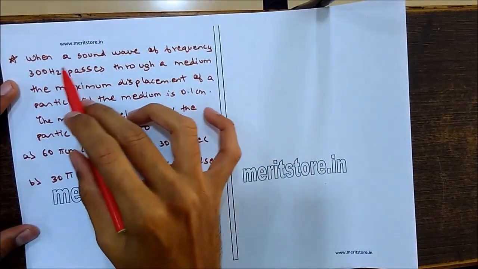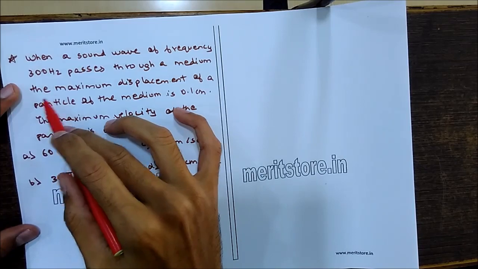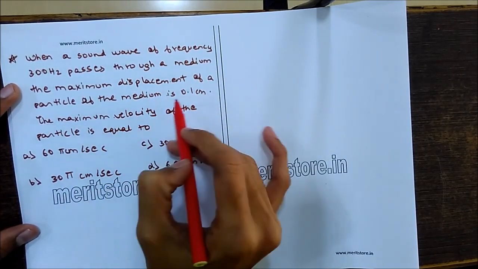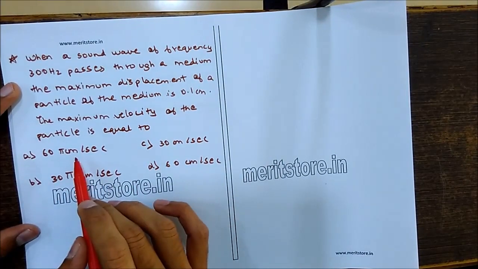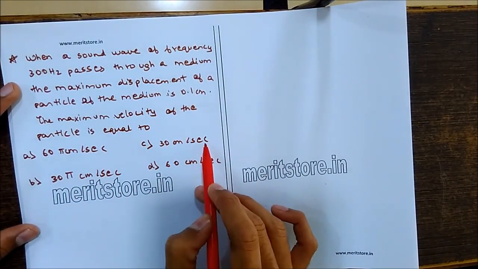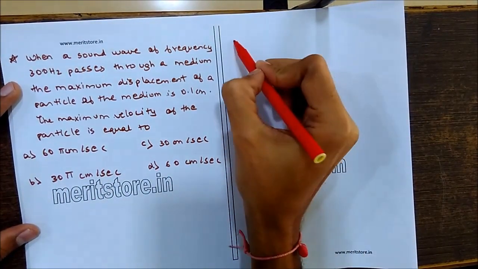Question number 2. When a sound wave of frequency 300 Hz passes through a medium, the maximum displacement of a particle of the medium is 0.1 centimeters. The maximum velocity of the particle is equal to 60 pi centimeters per second, 30 centimeters per second, 30 pi centimeters per second, or 60 centimeters per second.